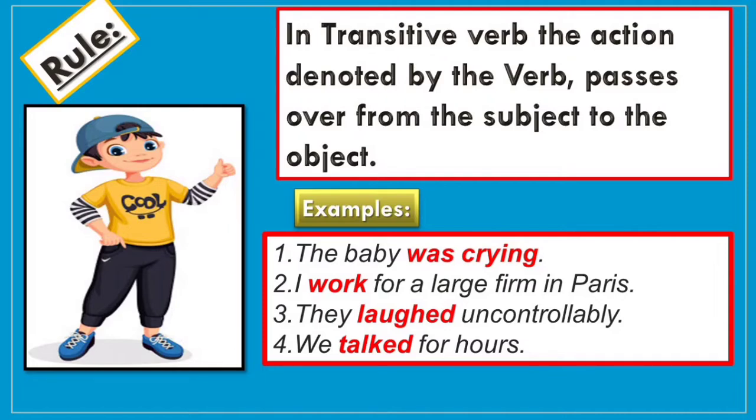Similarly in the third sentence, they laughed. So they laughed. How did they laugh? Uncontrollably. So the action passes from the subject towards the object. So similarly in the fourth sentence, we talked. So we talked about or for hours. So in this sentence also ये action जो है वो pass होती है subject से object की तरफ, इसलिए इस प्रकार के sentences को transitive verbs कहा जाता है.